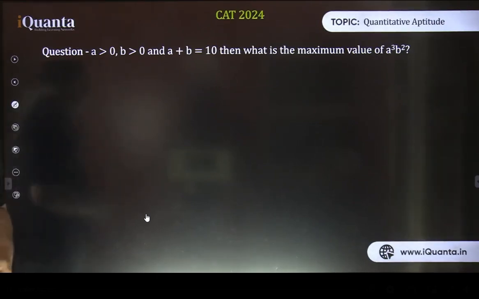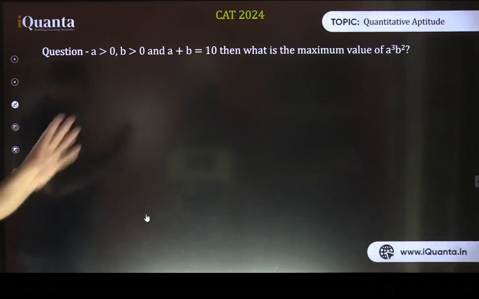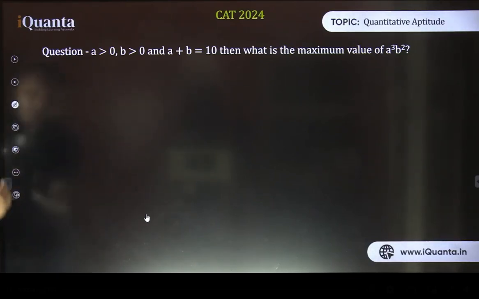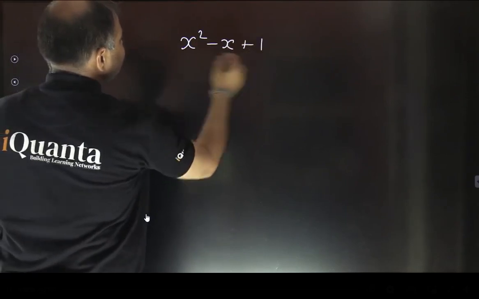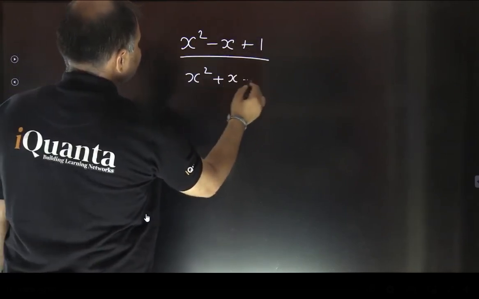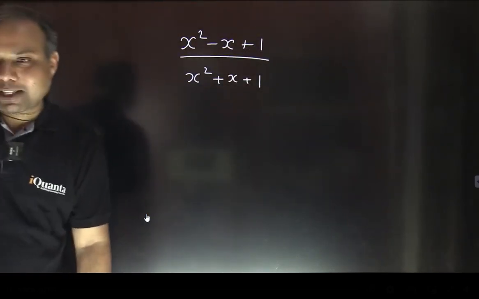Okay, I'm coming back to the question which we were about to discuss again using this maximum minimum method. So here it is. Let's solve it now. The question was, if you remember, x square minus x plus 1 upon x square plus x plus 1, right? This was the expression whose maximum and minimum values we were supposed to find.